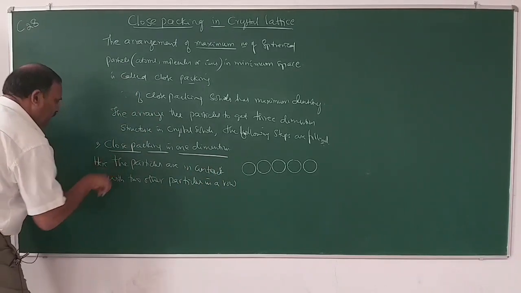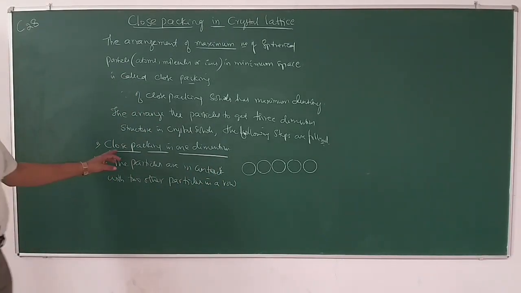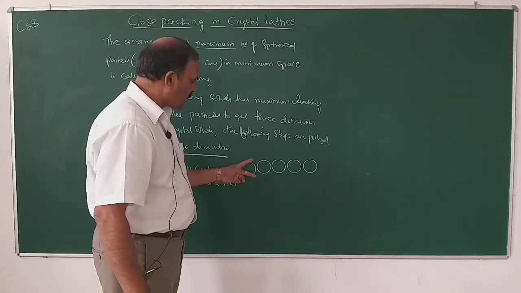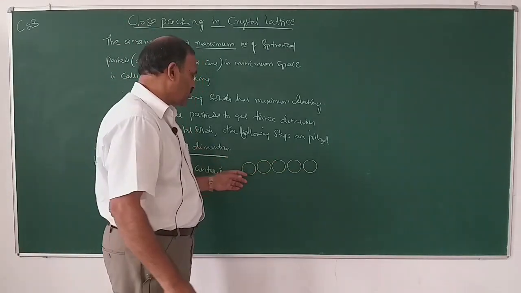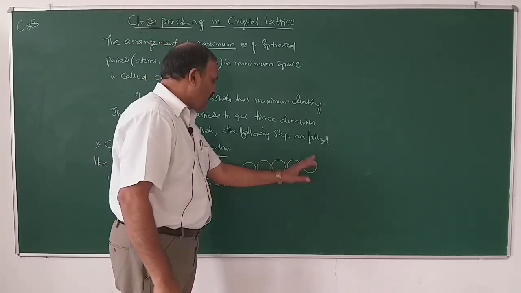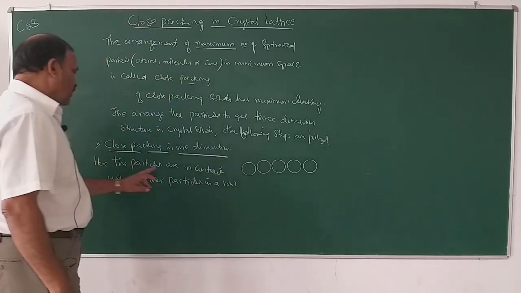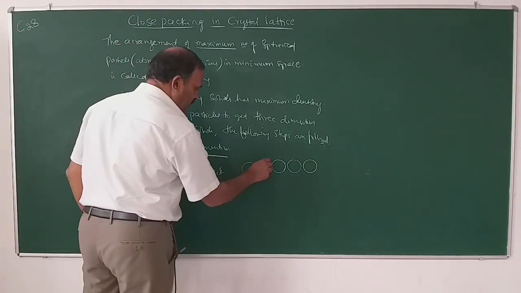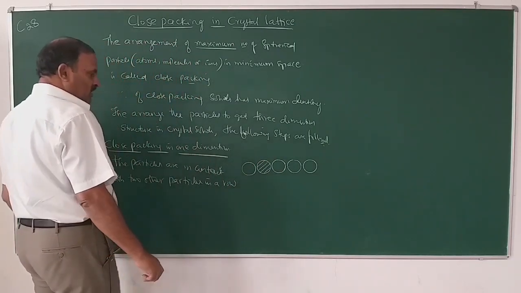In close packing in one dimension, this is how the particles are arranged. Particles are placed one by one in one direction. Here the particles are in contact with two other particles. For example, this particle is in contact with two other particles.